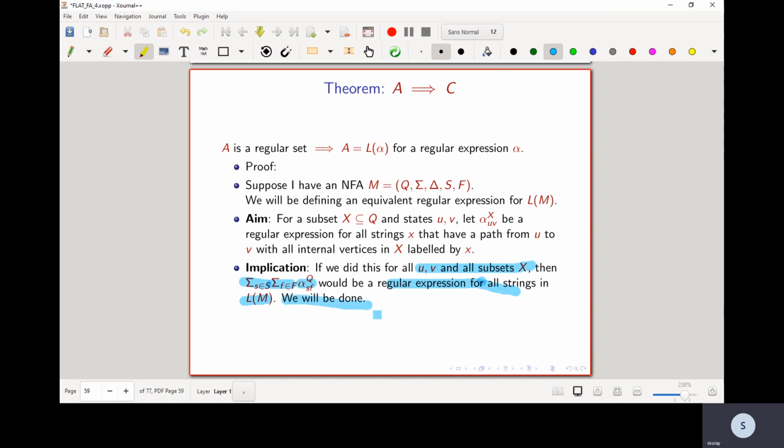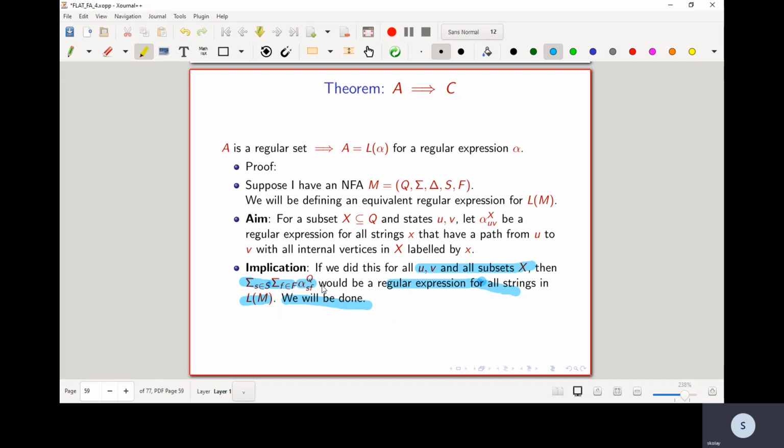Why? Because if a string is being accepted by M, then there must be a path labeled by that string starting from a start state in capital S and ending at a final state in capital F. So let's say it starts at start state small s and ends at final state small f.